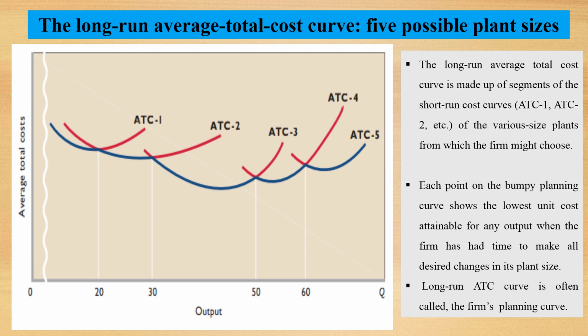So what is the long run average total cost curve? The long run average total cost curve is made up of segments of the short run average total cost curves ATC 1, ATC 2, ATC 3, ATC 4 and ATC 5. Each point on the planning curve shows the lowest unit cost attainable for any output when the firm has had time to make all desired changes in its plant size. The long run average total cost curve is sometimes called the firm's planning curve.